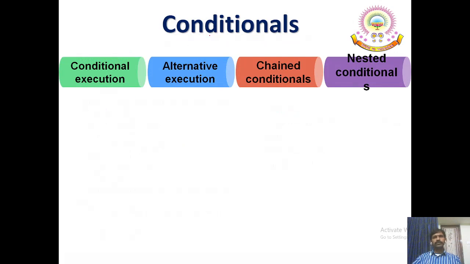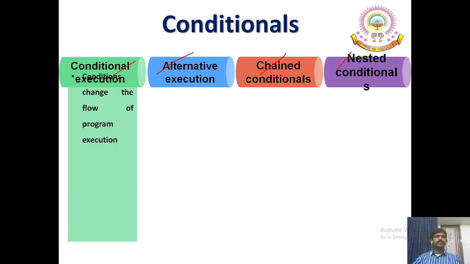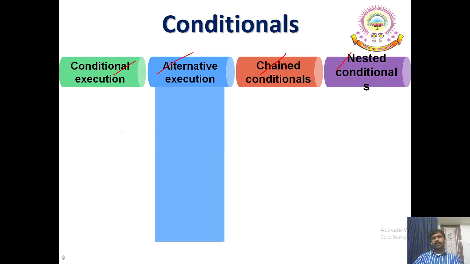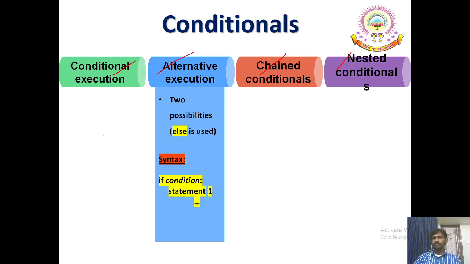So conditionals are of 4 different types: conditional execution, alternative execution, chained conditionals, and nested conditionals. In the first case, conditions change the flow of program execution. The if statement is used in conditions. Syntax is if followed by the condition, statement 1. And if it is alternative execution, 2 possibilities, else is used. If the condition is true, execute the true block, otherwise execute the false block.